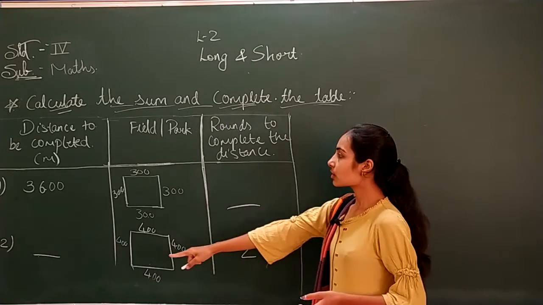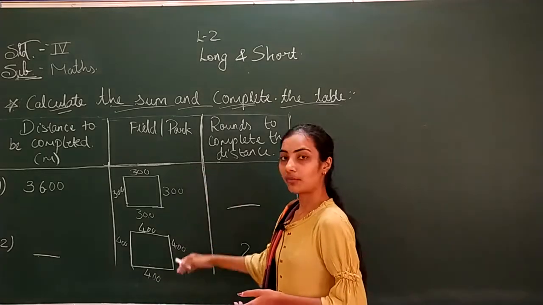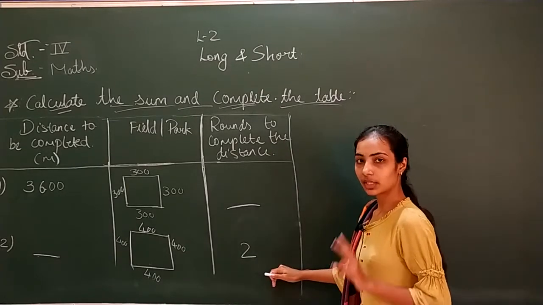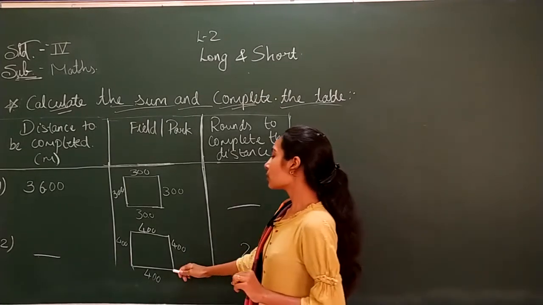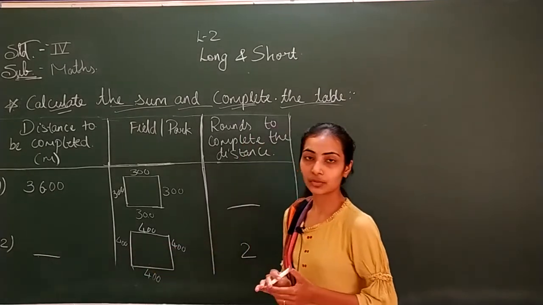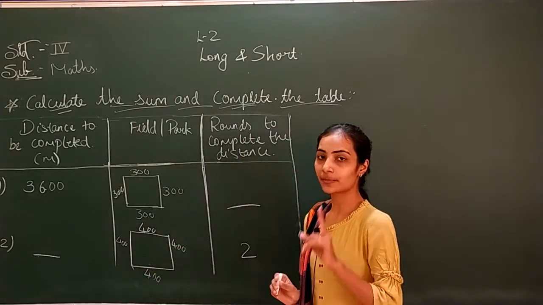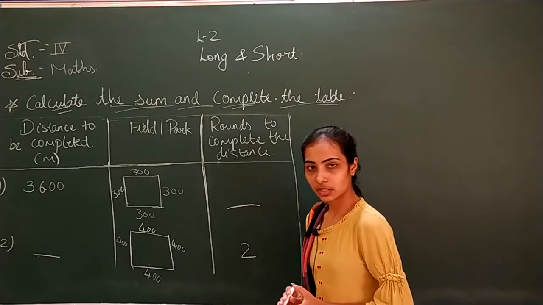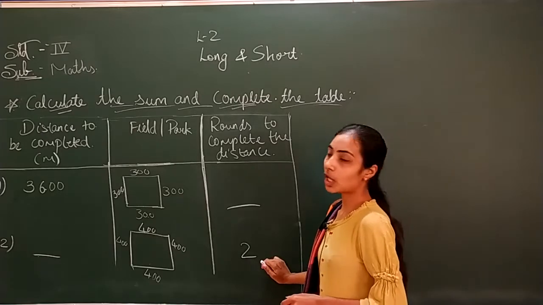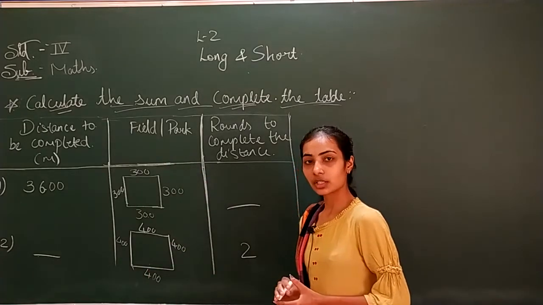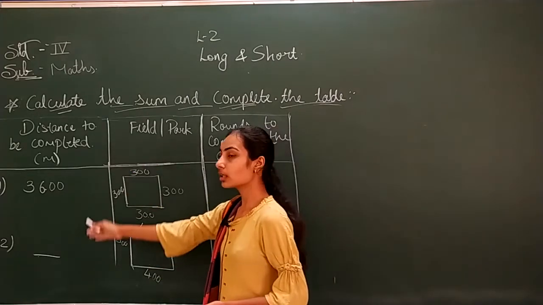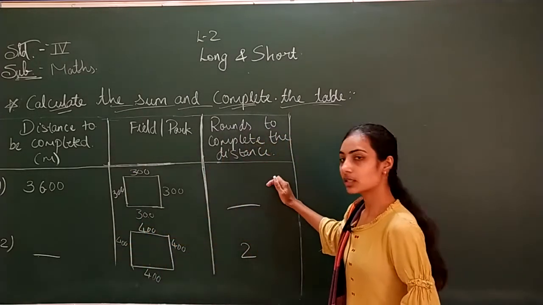Next, distance you have to find out. Field park is given to you, and here rounds taken are 2. What is the field park here? Total meters 4, 4, 4, 4. 4 times 4 is 16. So 1600 meters. In this, 1 round is of 1600 meters. 2 rounds you are completing. So in 2 rounds how much distance will you complete? 1600 multiplied by 2 is 3200 meters. So your answer here will be 3200, and this answer will be 3.